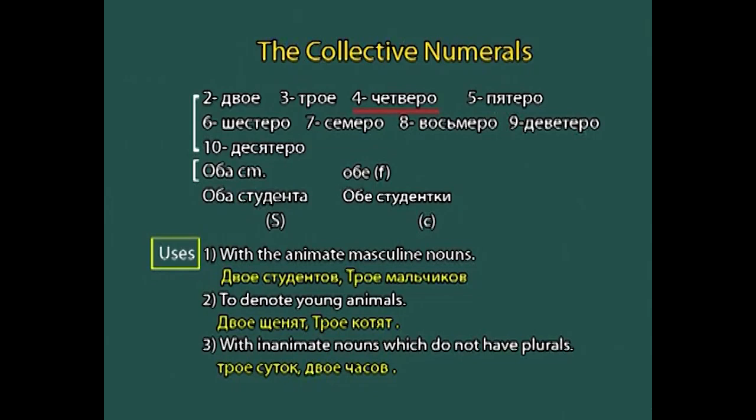From 4, chetvero. From 5, pyatero. From 6, shestero. From 7, semero. From 8, vosmero. From 9, devyatero, and from 10, desyatero.